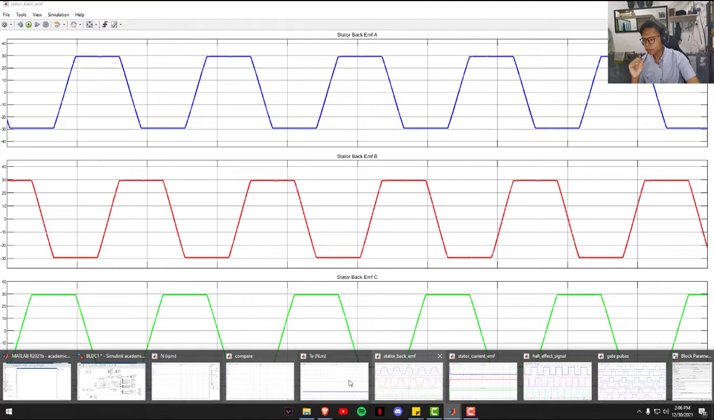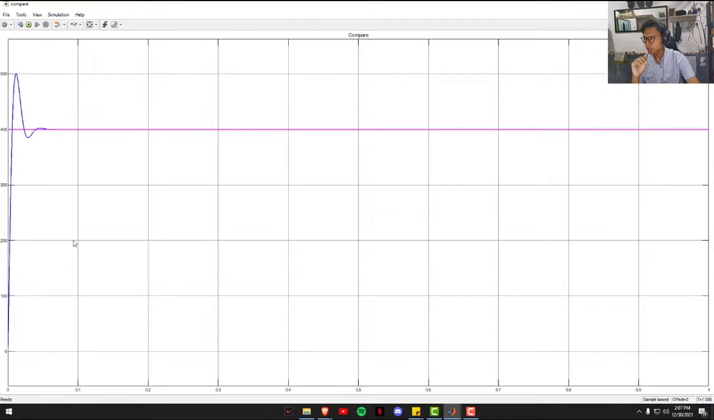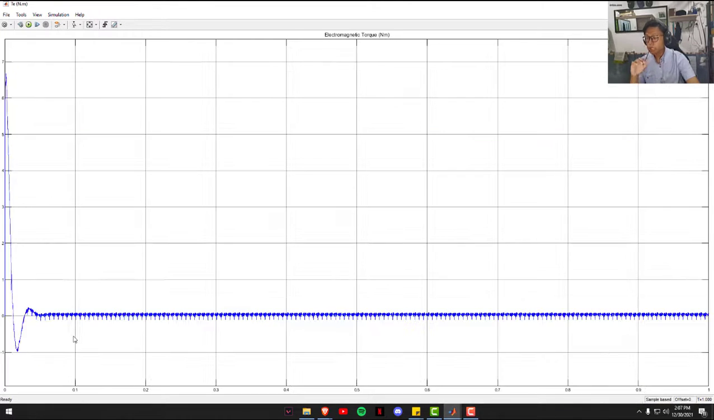And then we observe the output torque here. This is the electromagnetic torque of the motor. As we know, in general, torque is inversely proportional to the speed, so when the speed increases, the torque will decrease. And as we can see from the pattern of this electromagnetic torque, it is inversely proportional to the speed graph right here, and it also reached a steady state response in less than 0.1 second right here.